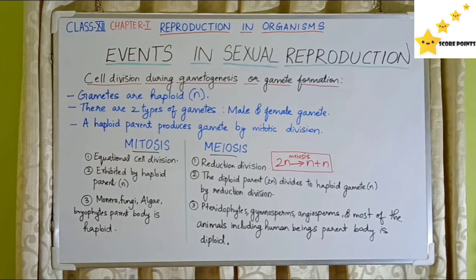Cell division during gametogenesis or gamete formation. Gametes are haploid or n condition. There are two types of gamete, male and female gamete. A haploid parent produces gametes by mitotic division.